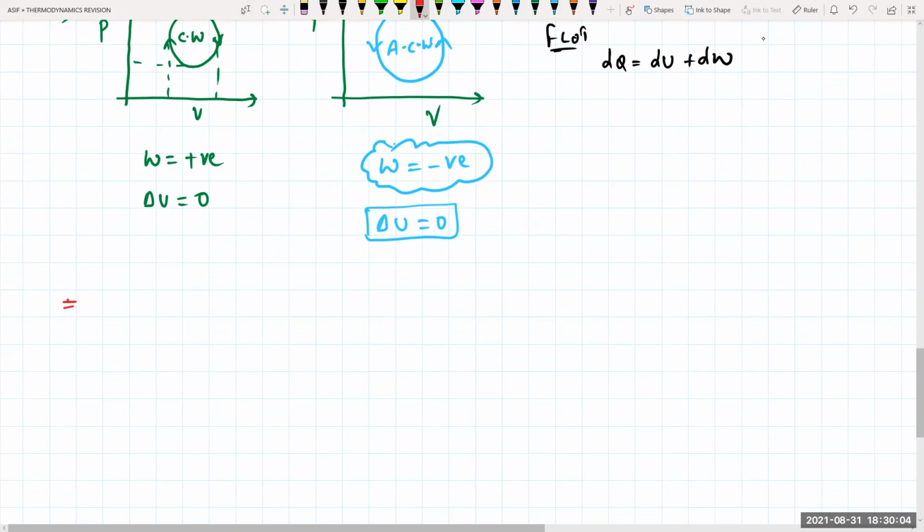Next one. Molar heat capacity. Molar specific heat capacity. Molar specific heat. So this is nothing but heat capacity of a process.